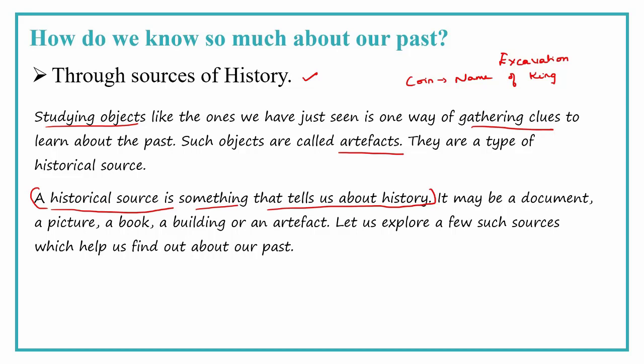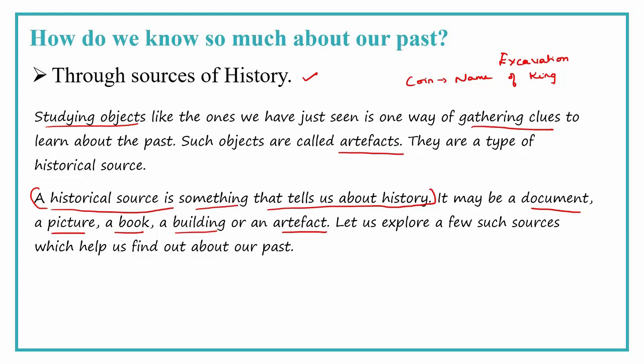We see Gadis in Nadigudam. What do they tell us? They tell that Razakars, or the people belonging to the king, lived in those Gadis. So the source may be a document. It may be a document, it may be a toy. It might be a book, a building, or an artifact. Artifact.